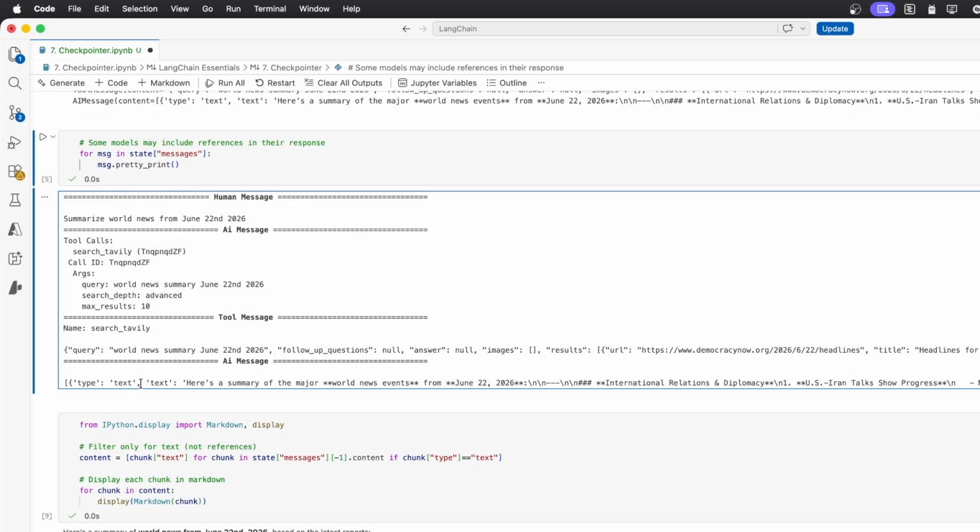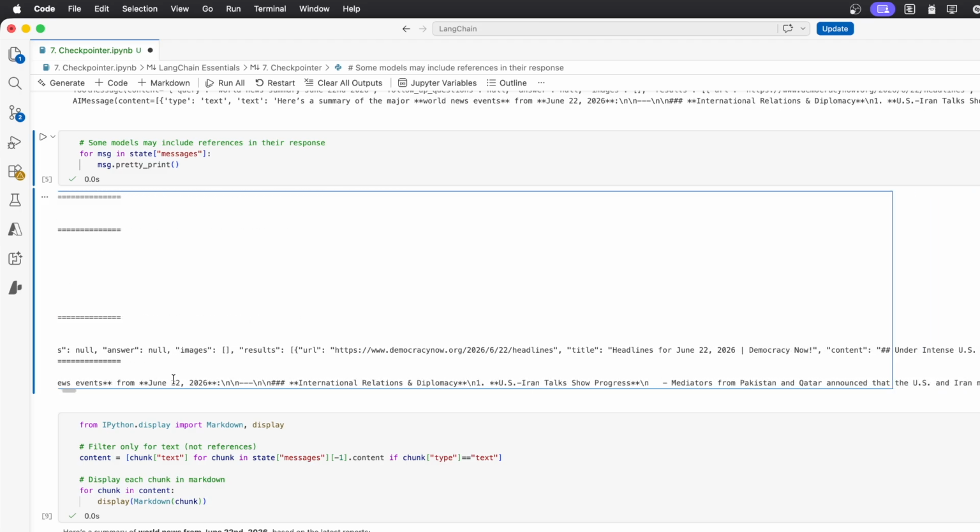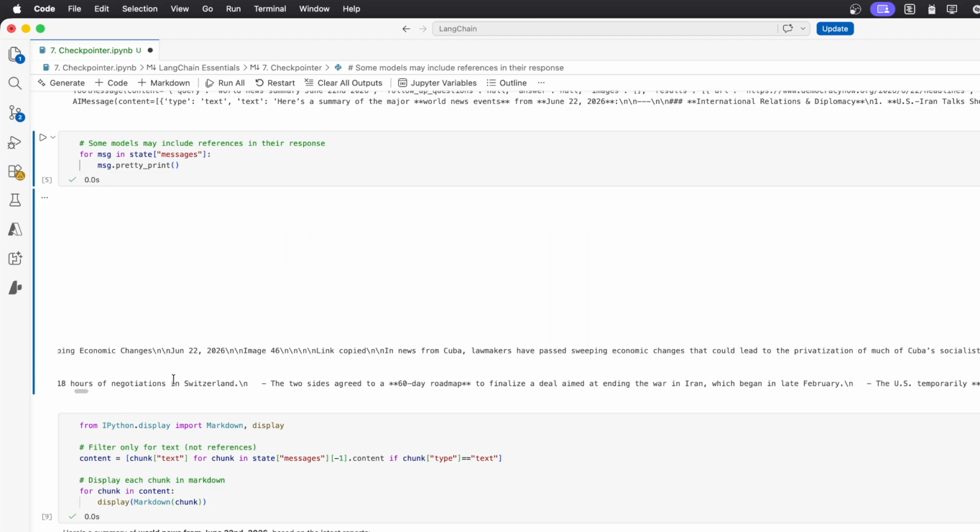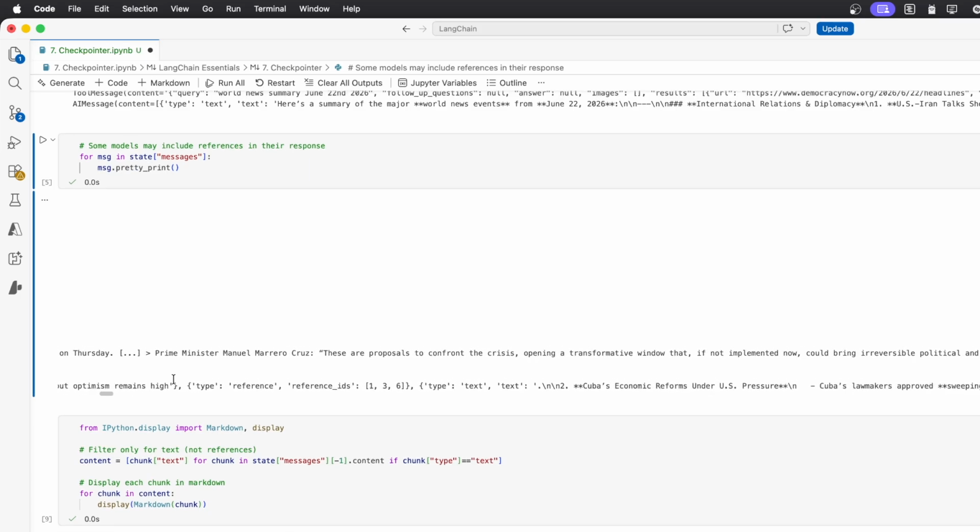However, there are a lot of models like here, Mistral Small, that when you are asking to search the web, it does not produce directly a final answer, but you've got a list with different types of content. So you can have the type text here, and there will be a few, but also if we scroll more to the right, if I'm not mistaken, there were the references, so to quote the websites that were used.